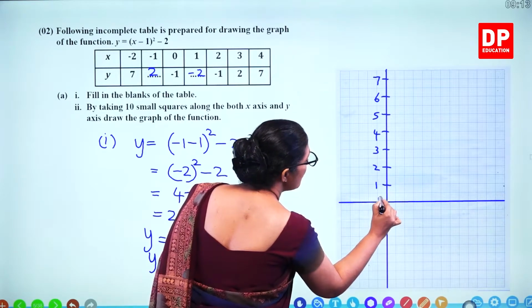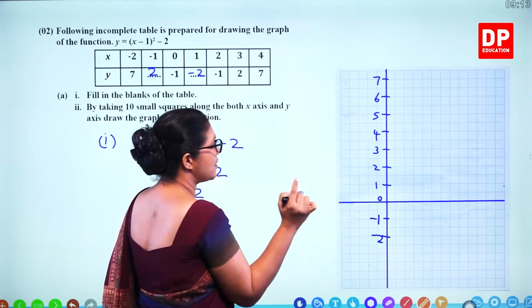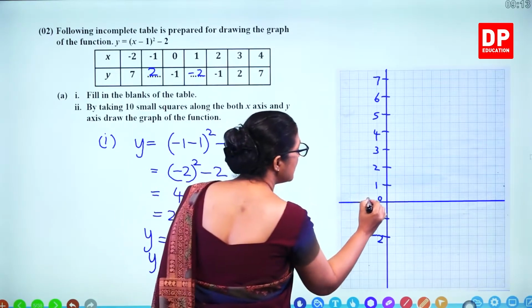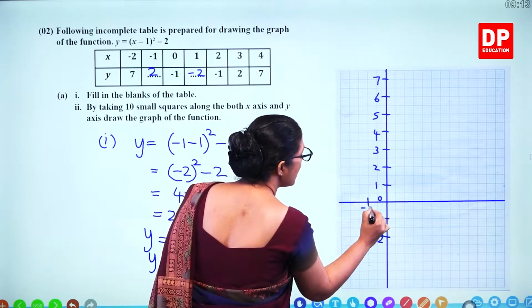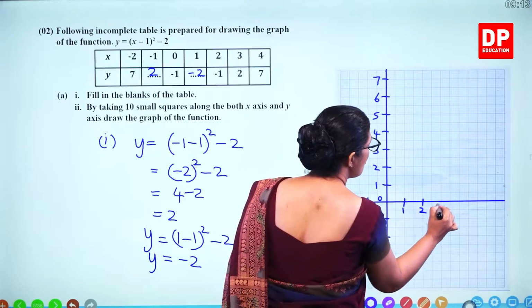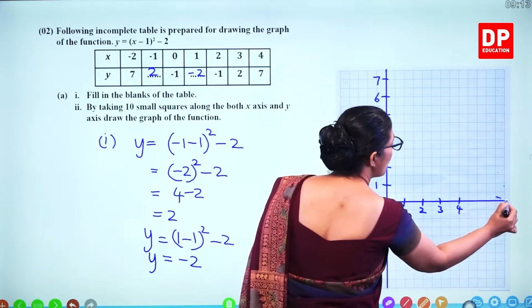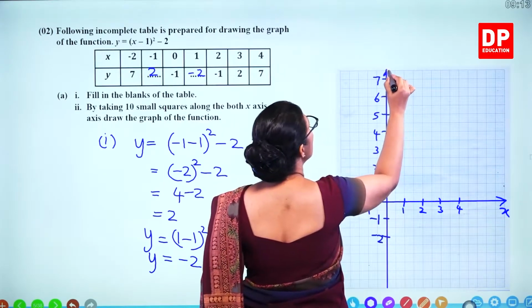This is 0, minus 1, minus 2. That's the minimum value. Now, label the x-axis minus 1, minus 2, 1, 2, 3, 4. Now, this is x and y.